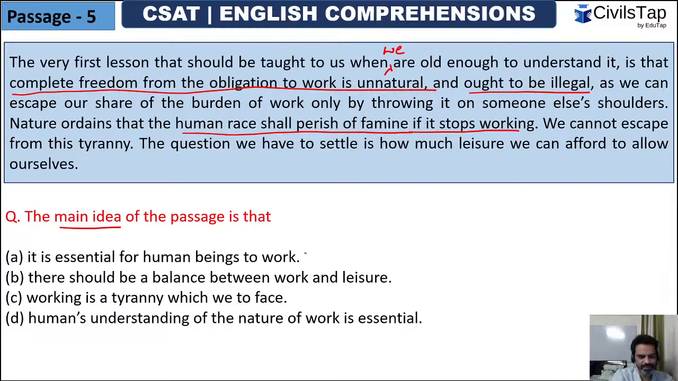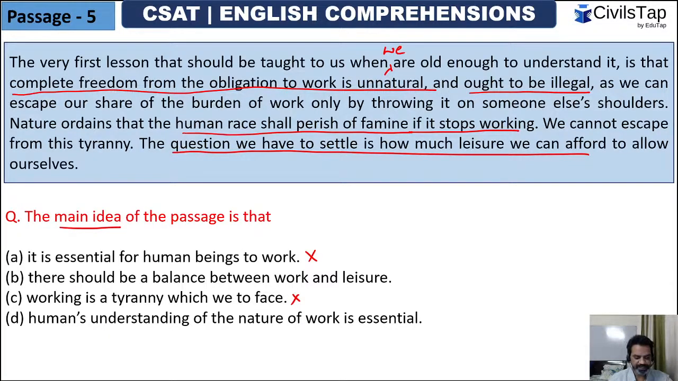Absolutely. A and C cannot be the main idea. It is essential for human beings to work. No. There was a rhetorical question in the last sentence, guys. So you also have to understand how to eliminate, how to get to the main idea. It's not that everybody has to work. That is true, but there should be a balance at the same point of time.